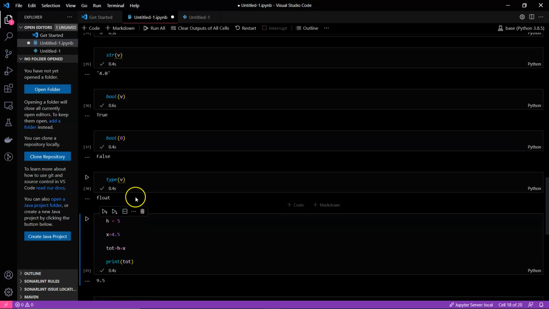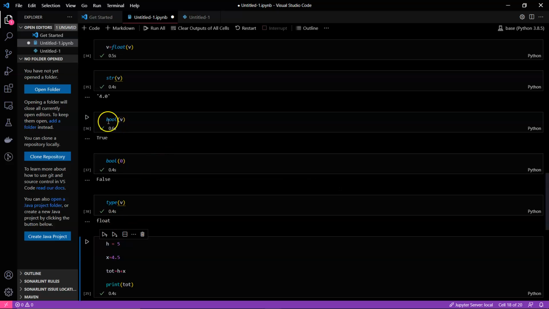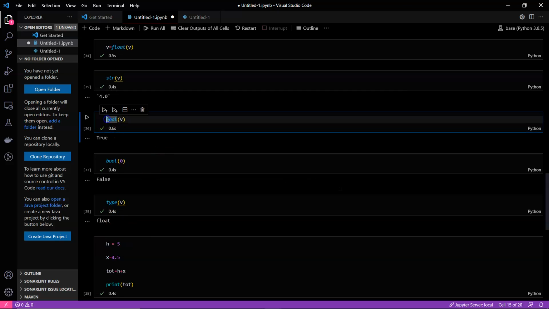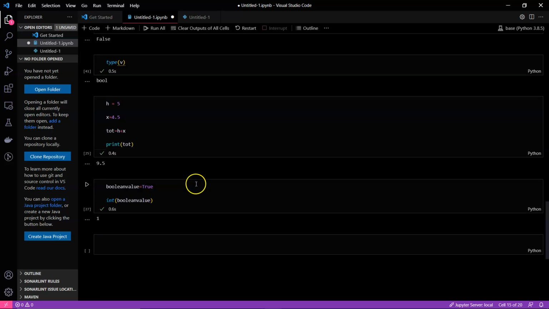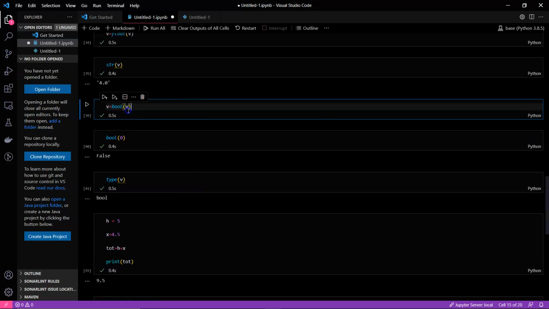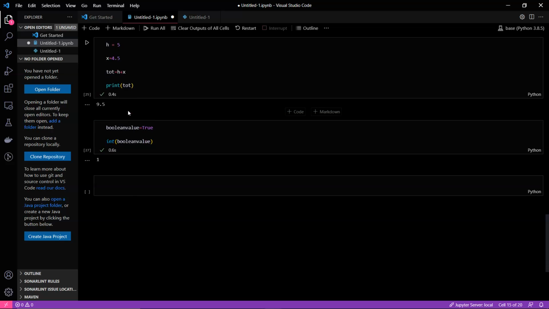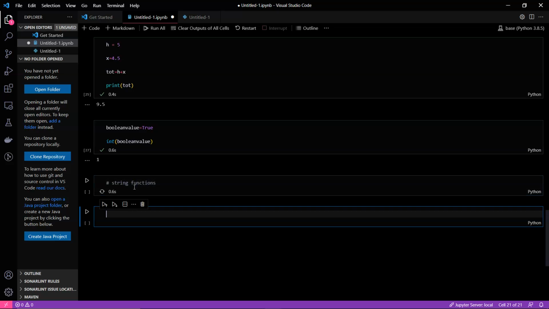You can see that now the type becomes float, because I am assigning it. So unless you assign it, the type will not change even after using your function. We'll be learning what bool is doing in the functions chapter. As of now, let's learn some string functions, just to know what they are doing.